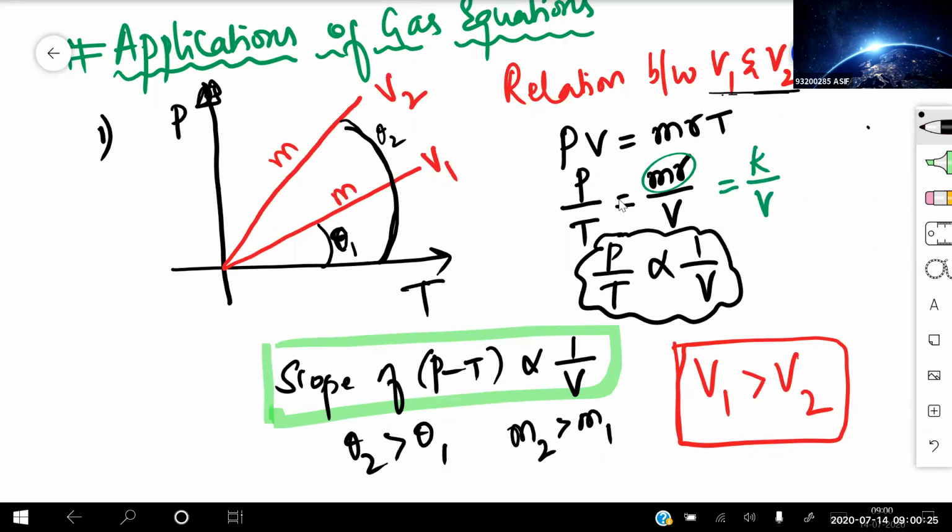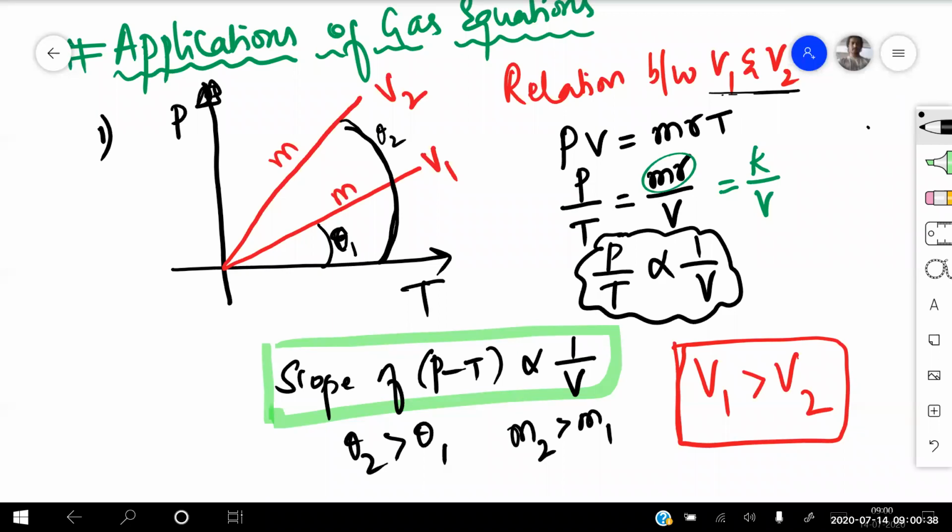So theta 2 is greater than theta 1. That means the slope M2 is greater than M1. If the slope is more, the volume will be less. That means V2 is lesser than V1, or V1 is greater than V2. Have you got it?